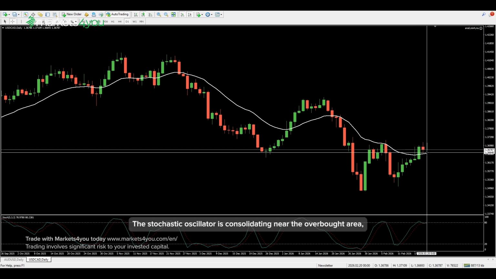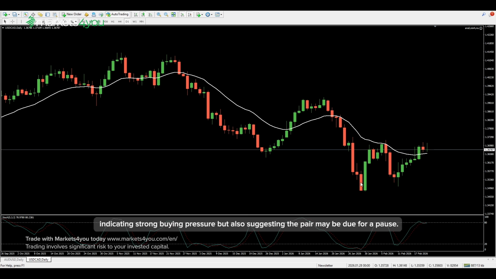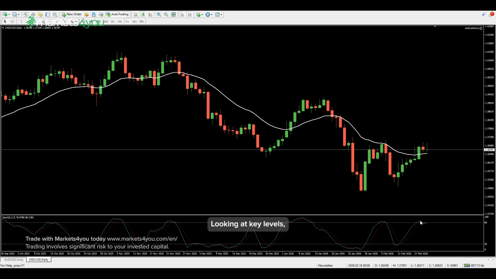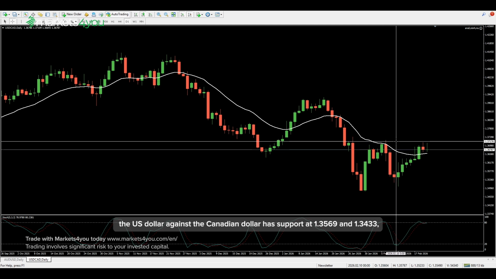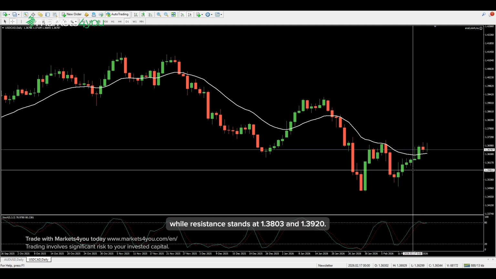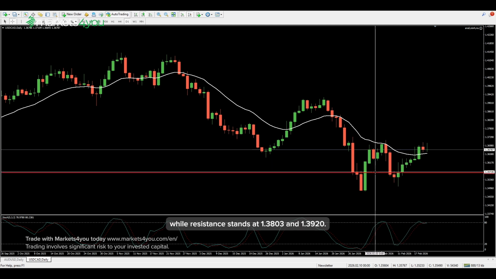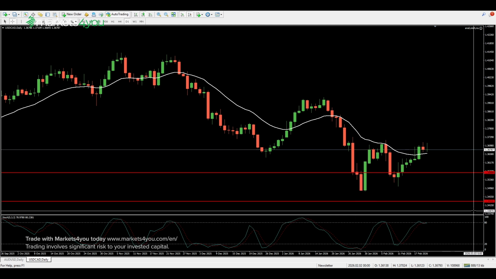The stochastic oscillator is consolidating near the overbought area, indicating strong buying pressure but also suggesting the pair may be due for a pause. Looking at key levels, the US dollar against the Canadian dollar has support at 1.3569 and 1.3433, while resistance stands at 1.3803 and 1.3920.